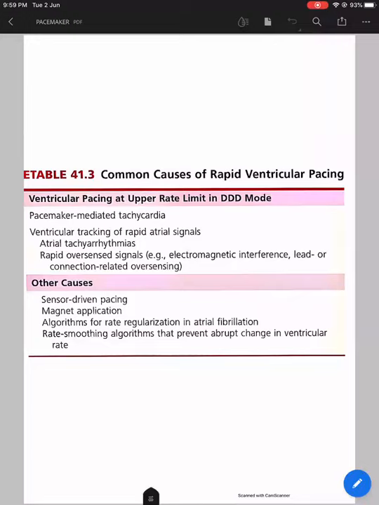Ventricular tracking means sensing by the ventricles and firing as per the atrial rate. The atria fire at a particular rate, so the ventricle, through the AV node or in a dual chamber pacemaker through the ventricular lead, starts pacing 1:1. If atrial tachycardia occurs and the atria go to 200 beats per minute, then the ventricle will start pacing at 200 beats per minute.